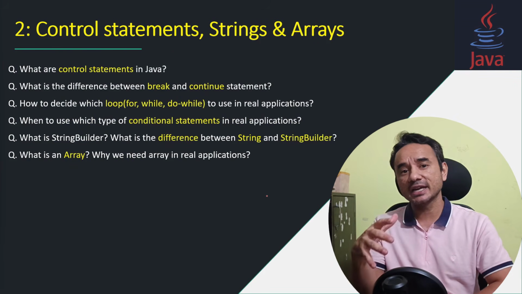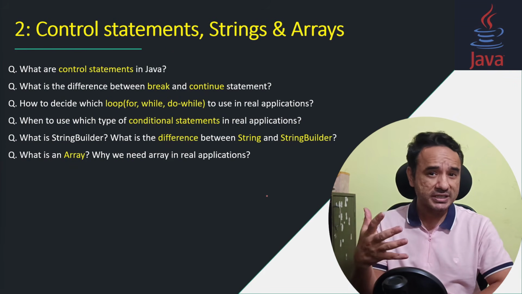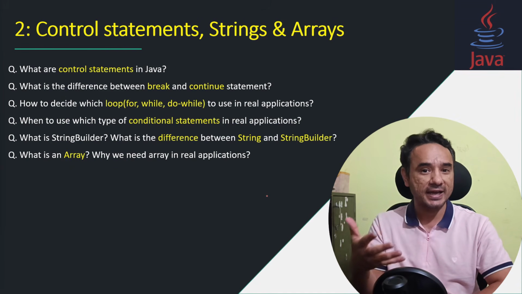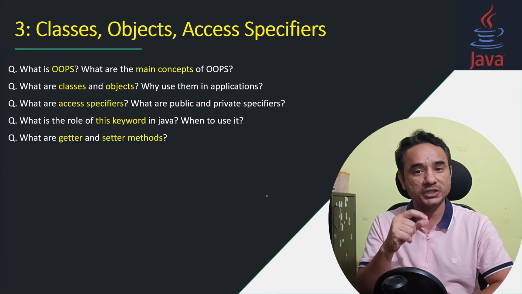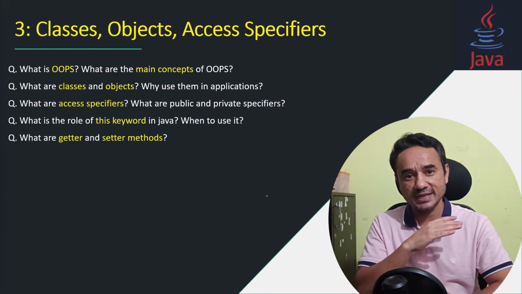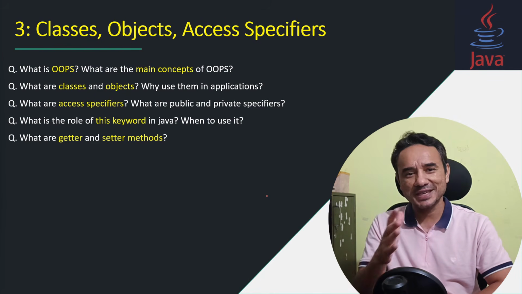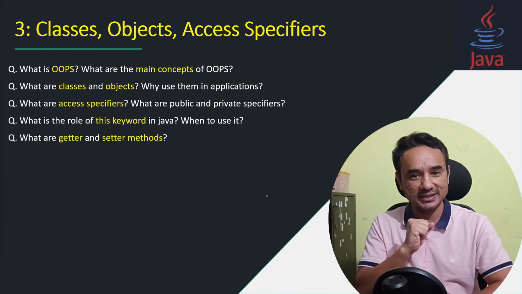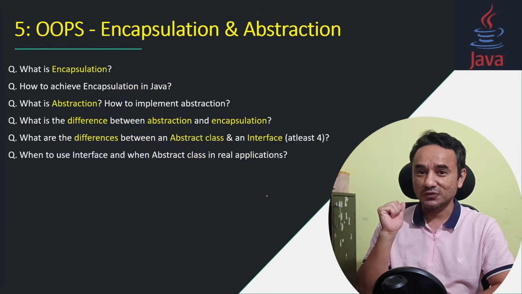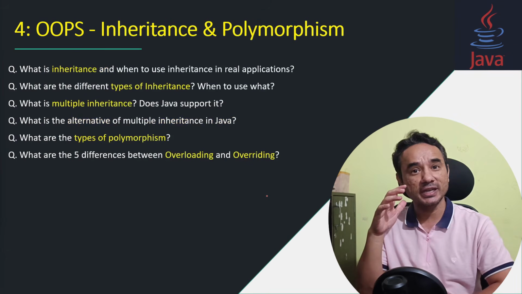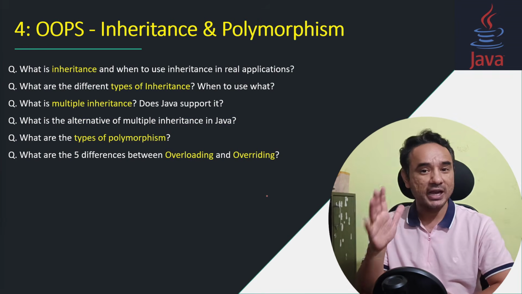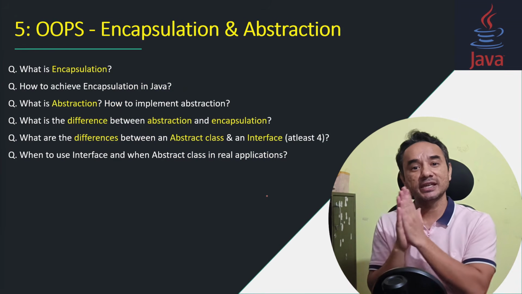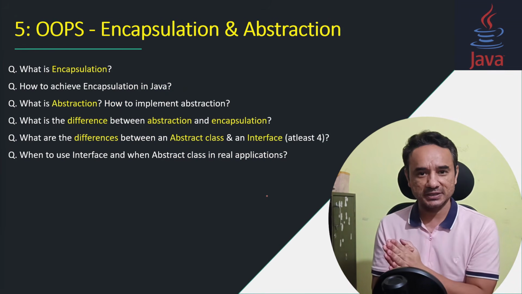Then in the second chapter, questions about control statements, strings and arrays. Next, questions from classes, objects, access specifier, this keyword and getter setter methods. Then questions from inheritance and polymorphism. And finally, questions on encapsulation and abstraction.